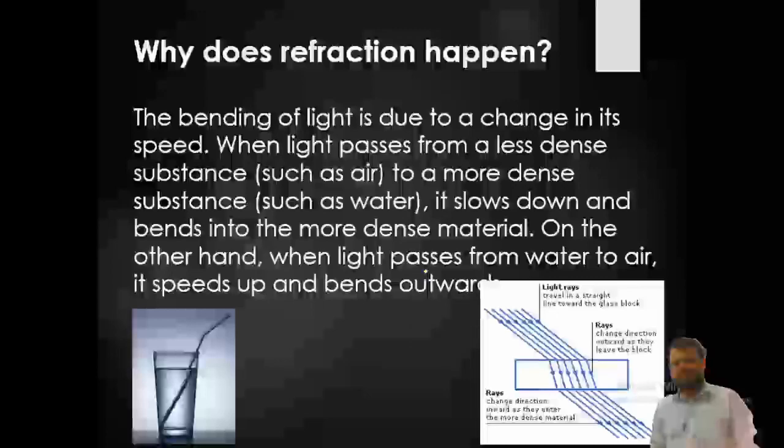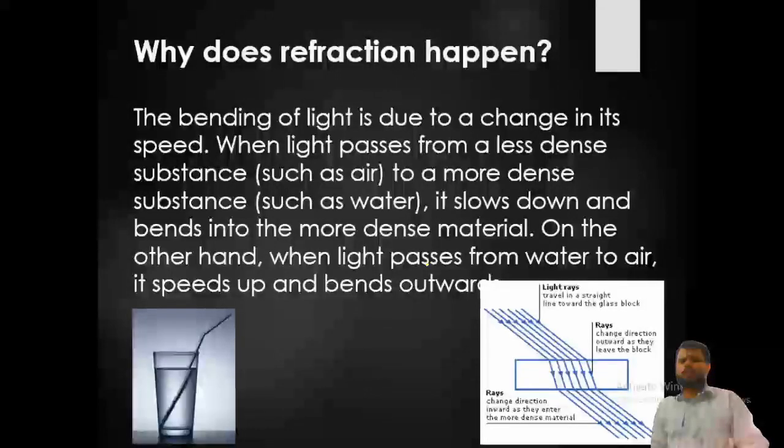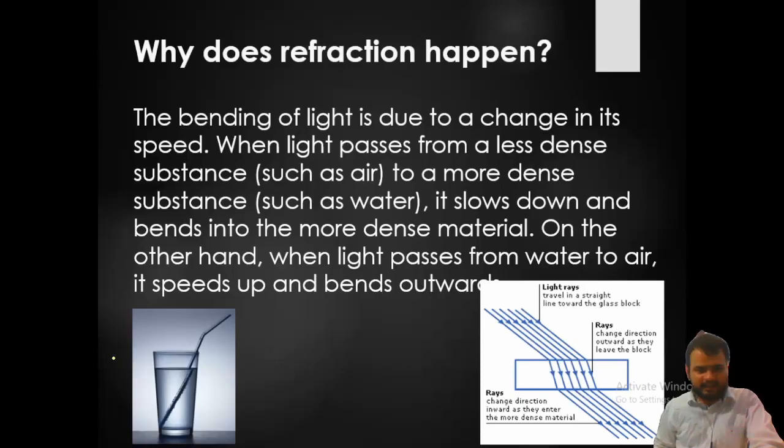Why does refraction happen? This is one of the most important questions we hear from grades 9, 10, 11, 12, and if you go to some BSc courses and take physics, you will see it as well. The bending of light is due to change in speed when light passes from a less dense substance, like air, to a more dense substance; it slows down and bends into the more dense material. On the other hand, when the light passes from water to air, it speeds up and bends outward. So here, due to refraction, you are seeing the bending of this pipe, and you are seeing how it happened.